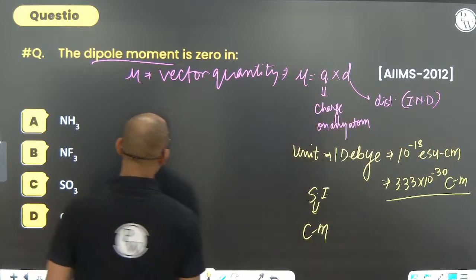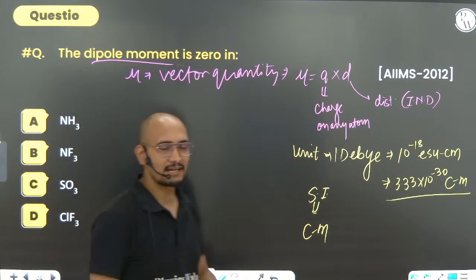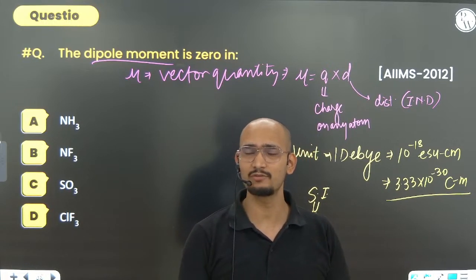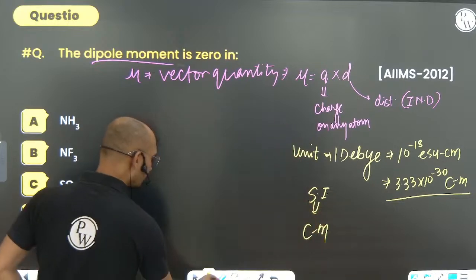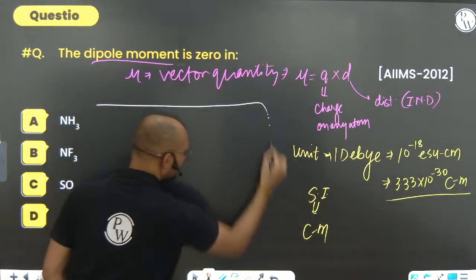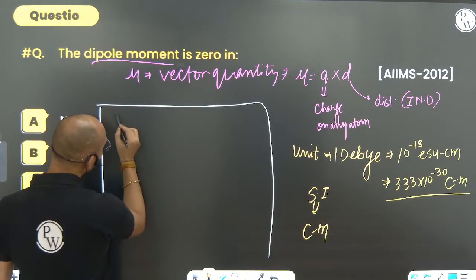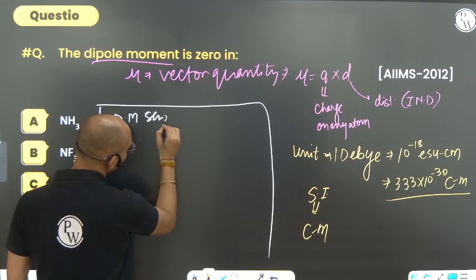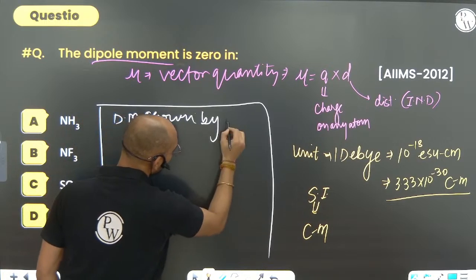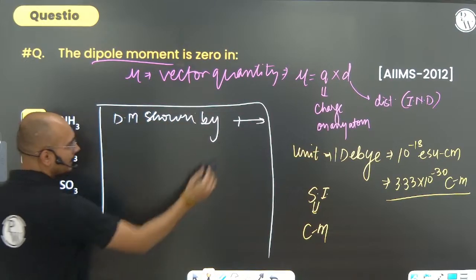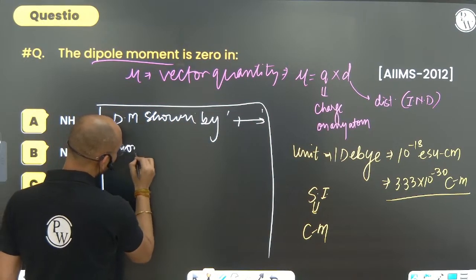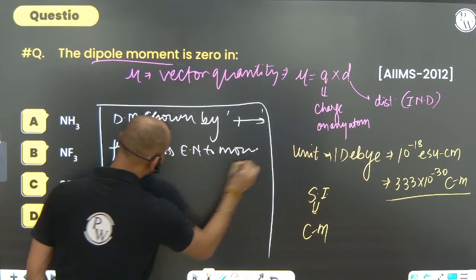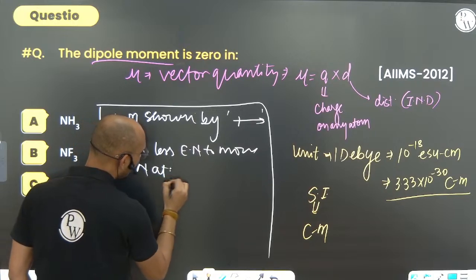Not a big deal. Now, how to find it? There are many molecules, diatomic and polyatomic. In this case, we always go by a rule, this is from chemistry, not physics. Dipole moment is shown by a tailed arrow from the less electronegative to the more electronegative atom.